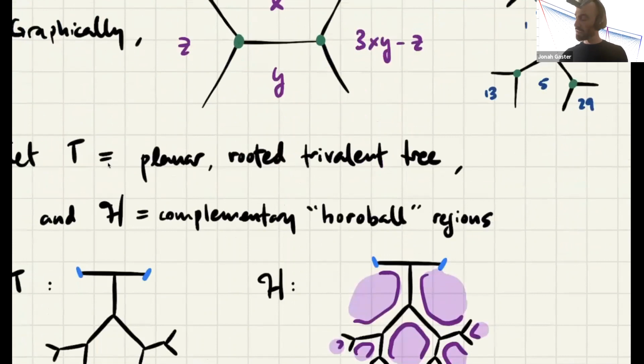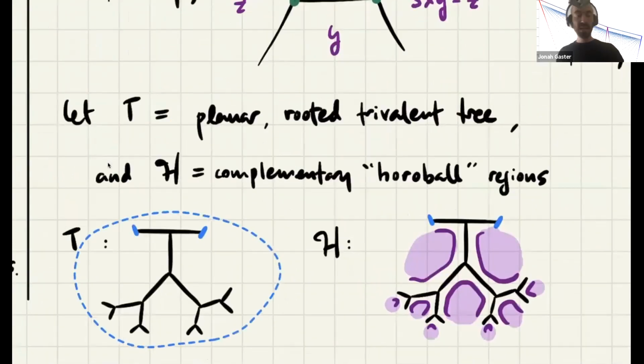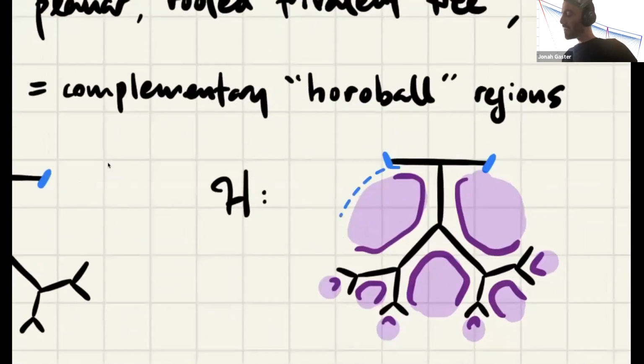So to fix some notation, T is going to be the name of this rooted trivalent planar tree. And because it's planar, there are these complementary regions that you should think of as horoballs. This is coming from the Farey graph in PSL(2,Z), which is secretly lurking behind here. But these are what I mean by script H, these horoball regions.